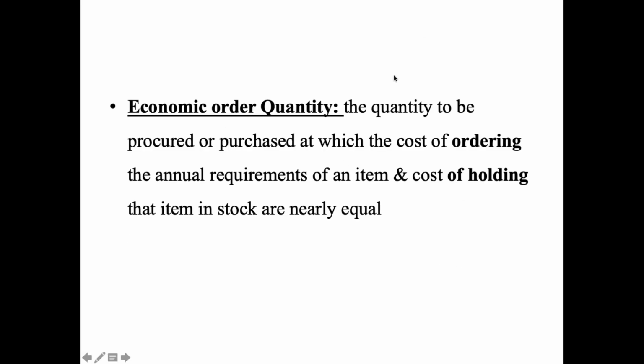Another important definition is economic order quantity. It is the quantity to be procured or purchased at which the cost of ordering the annual requirement of an item and the cost of holding that item in stock are nearly equal. So just remember, it is a little high level for you, but when ordering cost and holding cost are almost equal, then we have achieved an economic order quantity. Just don't go into detail of this.